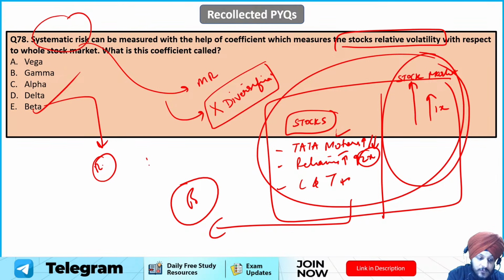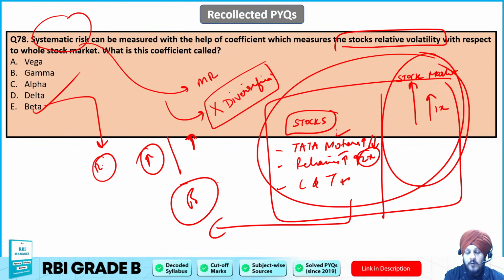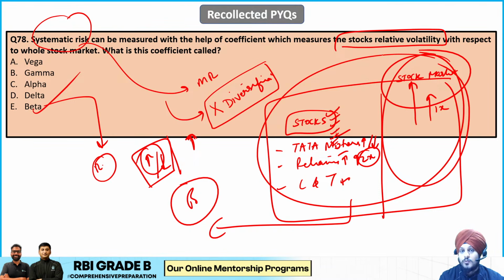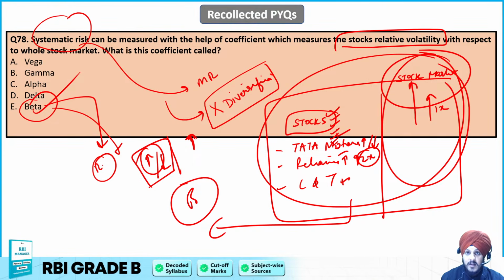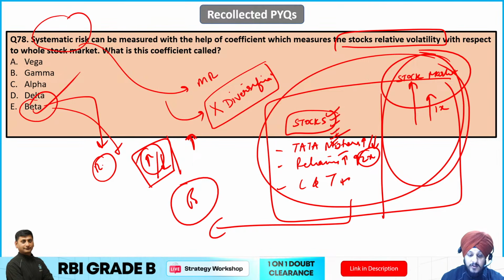So for example, if the market is moving up, then what is the performance of the stock? Is it moving up? Is it moving down? Is it stagnant, not moving at all? These are the things whose volatilities are measured with the help of beta, that is, how individual stocks are performing in context to the overall stock market. So that is why E is going to be the answer to this question, because this is what is used to measure it. And please remember, beta is used for systematic risk, very importantly, not for other types of risks. Systematic risk can be measured with the help of beta. So that is important, you need to know that.